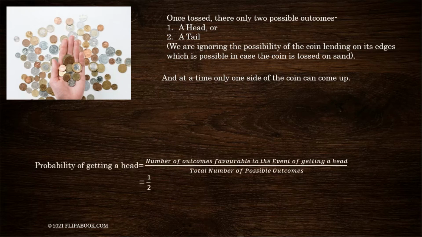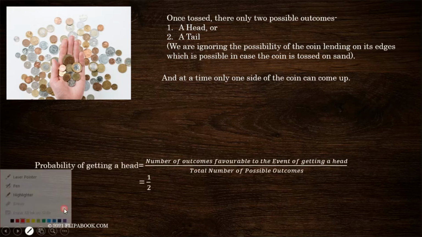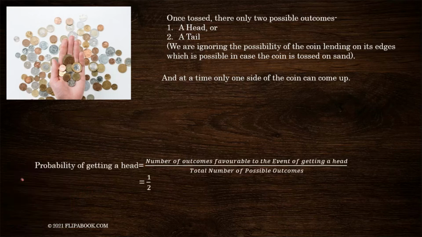Here is a formula to calculate probability of getting a head. But just by observation, you can say that there are two sides. So there is a 50% chance of getting a head and a 50% chance of getting a tail. But this is not how we calculate probability in the theory of probability.